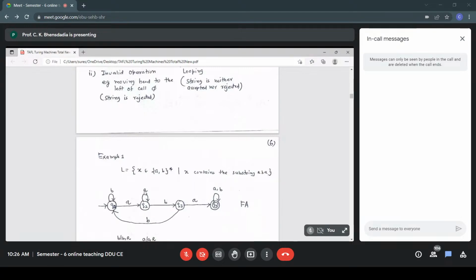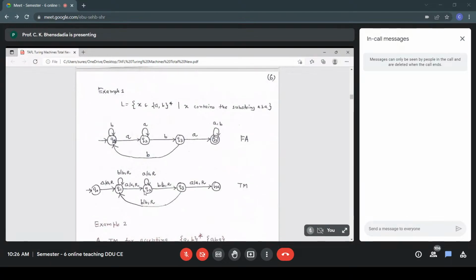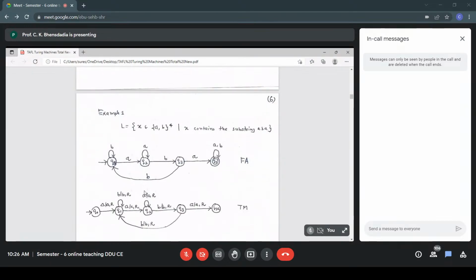Now, our Turing machine. Once again, please understand that there is no need to construct the FA. Just to understand the structure of the language, and as we are comfortable with constructing an FA, we started by constructing an FA for the given language. Otherwise, we have to straight away construct the TM. And this is my corresponding TM.